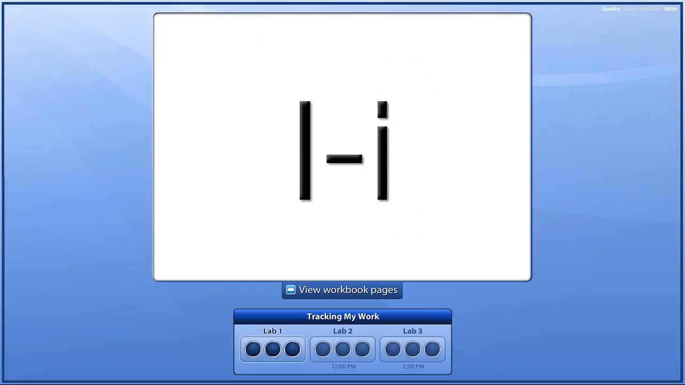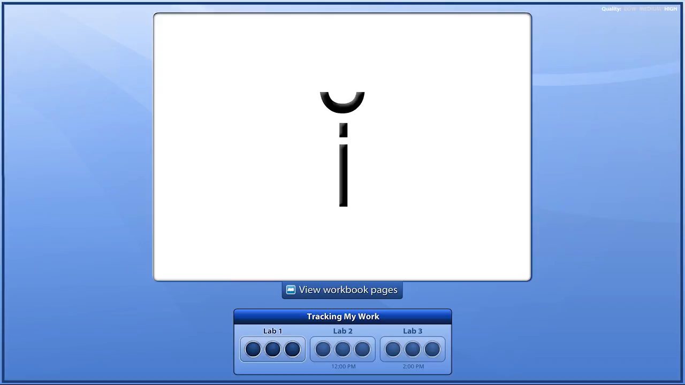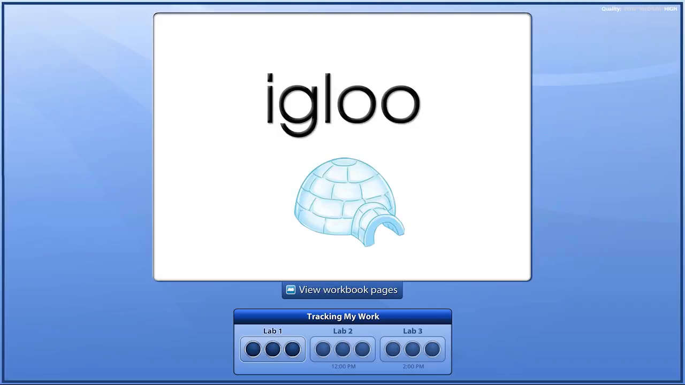You see the capital and lowercase I. The short I makes this sound. I. Listen carefully. I. Say I. Like in igloo. Igloo. This is kind of a house that Eskimos used to build and live in, and some of them still do. Igloo.